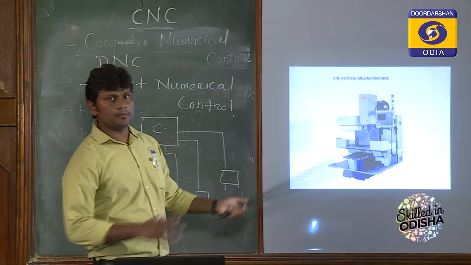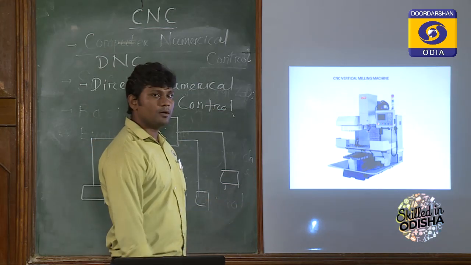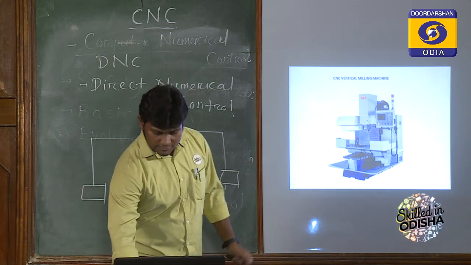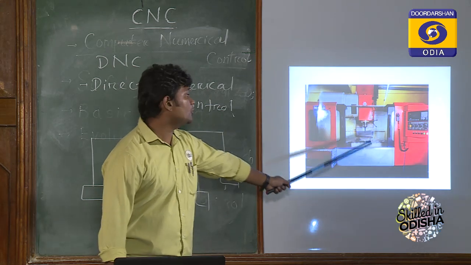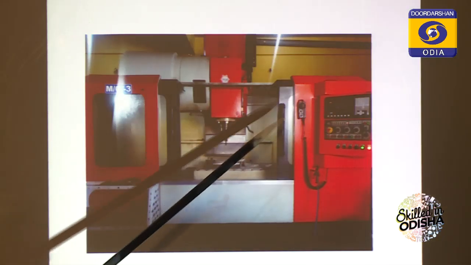We will see the basic elements of the CNC machine later on. Now this is for your illustration only, how the CNC machine will look like. Here is another example of a vertical CNC machine. Here this is the controller, here the spindle one.